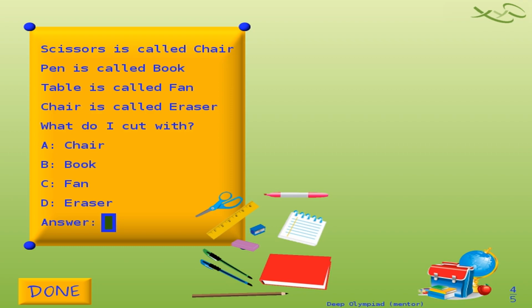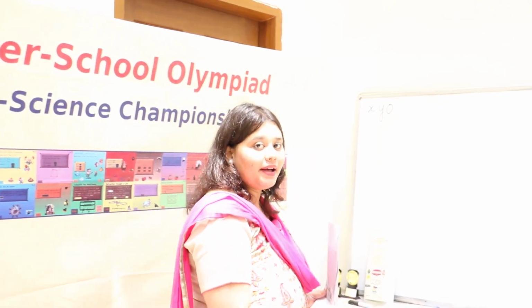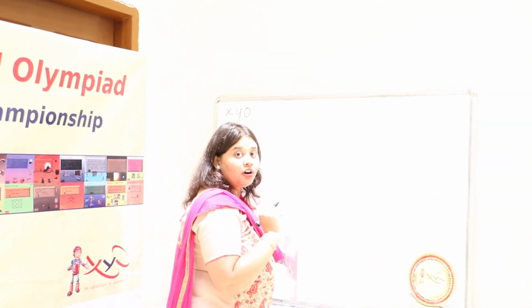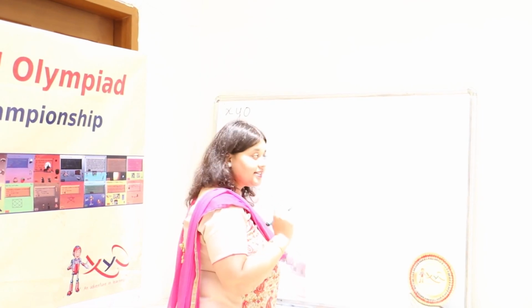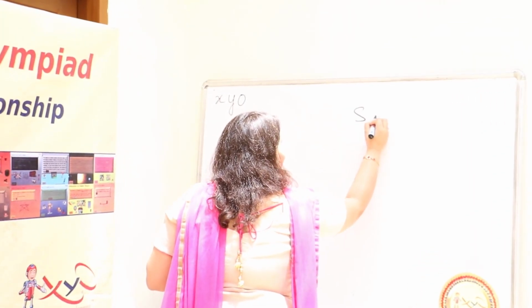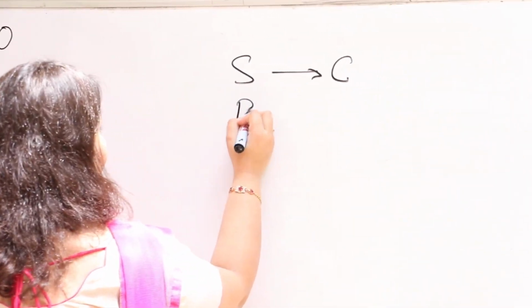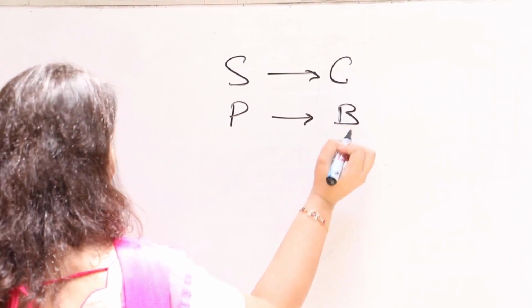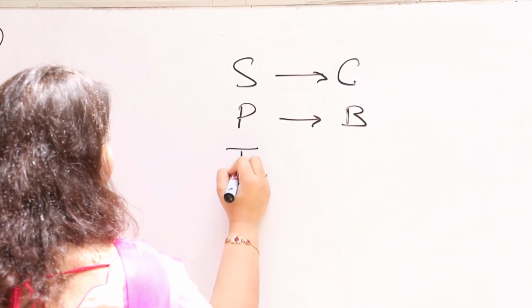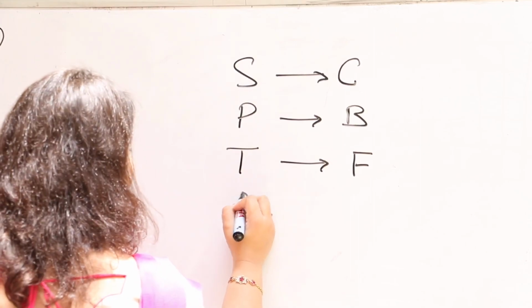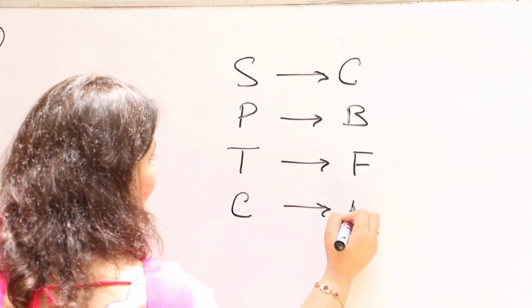When the question comes, you have to think as you belong to our kingdom. So what do you usually cut with? You usually cut with the scissors. But let's come back to the question now. In their Ganit kingdom, they are not calling a scissor a scissor. Instead, they are calling scissor a chair. And now pen is called a book. And table is called a fan. And chair is called an eraser.